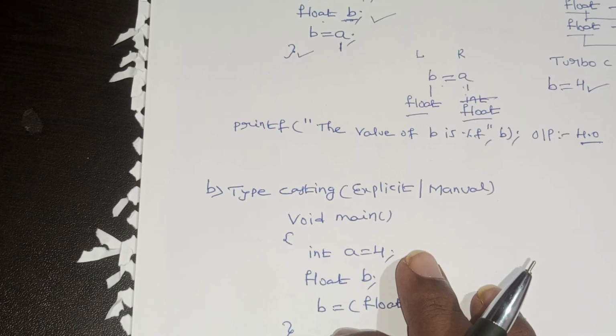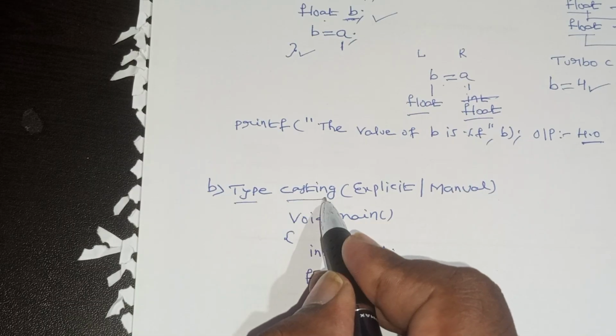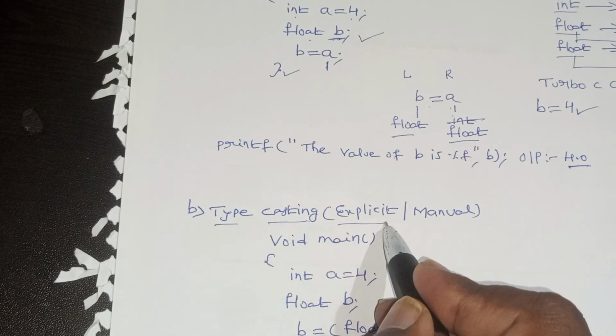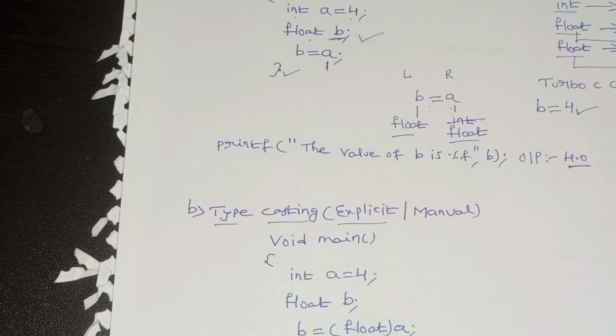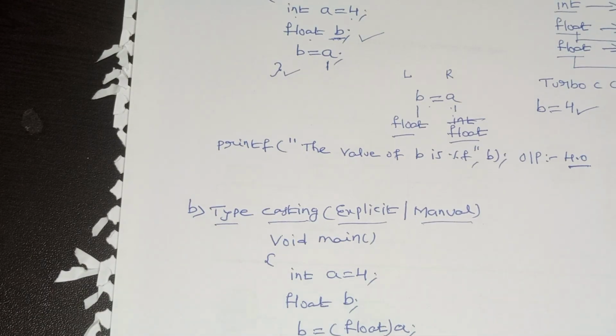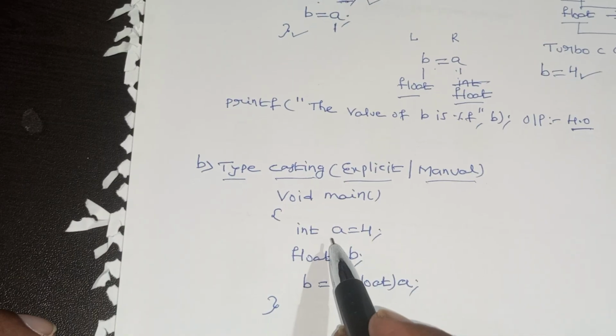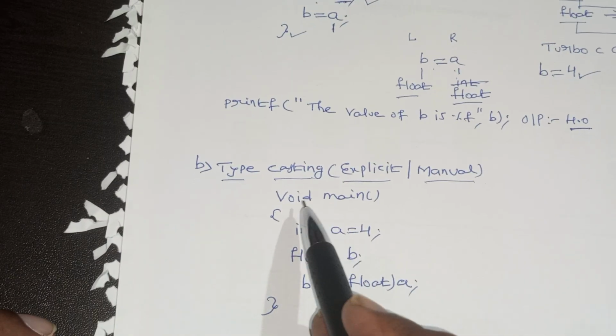Now coming to the next one, typecasting. That is the opposite of type conversion. Here, as a programmer, as a user, we have to do it. That is called typecasting, which is done explicitly. It means as a human we have to do it manually. Now, coming to an example of how to do typecasting, void main. I have taken the same example.